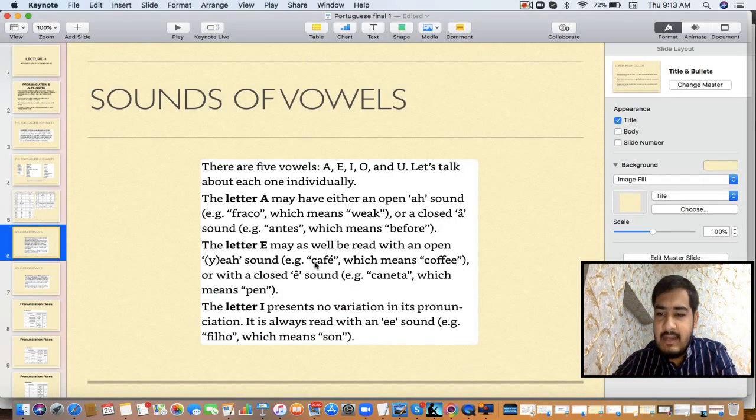So now we'll start with the most important topic, the sounds actually. What we have done is just the names of letters, but now you have to see the sounds. So first of all we'll see the sounds of vowels. We have a total of 5 vowels: a, e, i, o, u. The letter a is having the sound a.